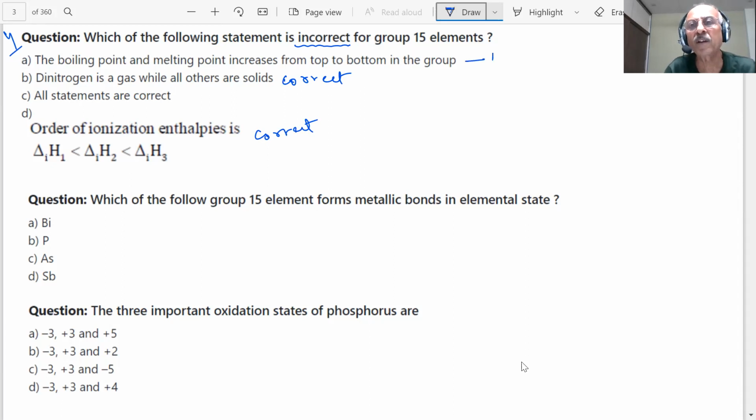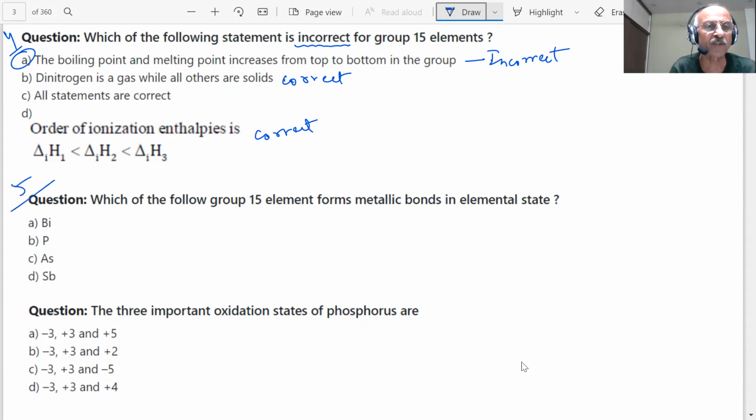This statement is incorrect, student. Answer is A, because he asked for the incorrect one. Student, read the question carefully whether he is asking for a correct or incorrect statement.